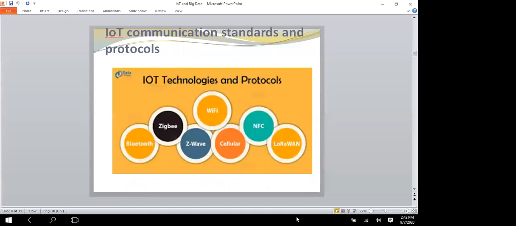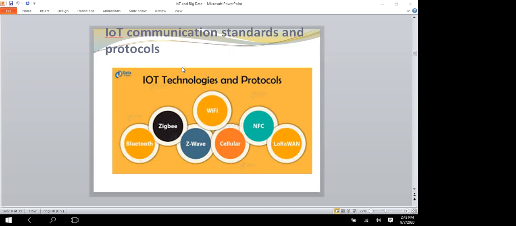So, IoT communication standards and protocols. IoT has a lot of technologies and protocols, as given here. When IoT devices talk to other devices, they can use a wide variety of communication standards and protocols tailored to devices with limited processing capabilities or not much electrical power. Some of those you have definitely heard of: some devices use Wi-Fi or Bluetooth, for instance, but many more are specialized to the world of IoT.